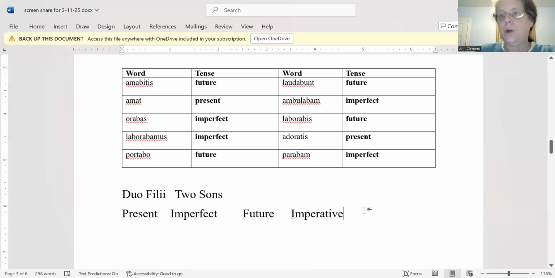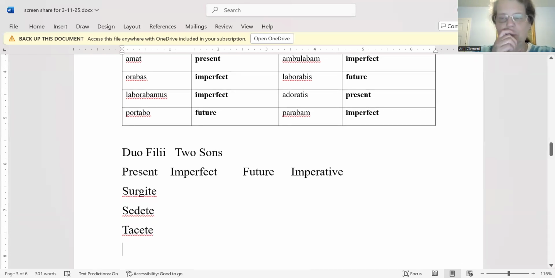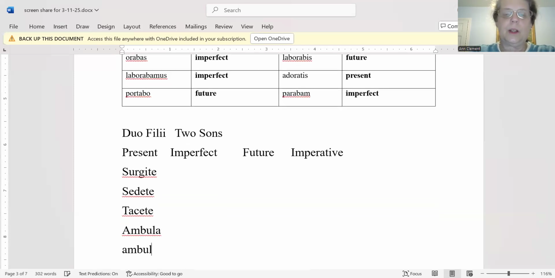Remember, an imperative verb is a command. So for instance, in class, when I say surgite, that's a command. I'm saying to you, stand up. Don't do it now. Just listen. When I say sedete, I'm saying sit down. When I say tacete, I'm saying be quiet. Right? So those are all imperatives. They're commands. If I'm talking to one person, remember, it looks a little different. If I wanted to tell somebody to walk, I would say ambula. If I wanted more than one person to walk, I would say ambulate.